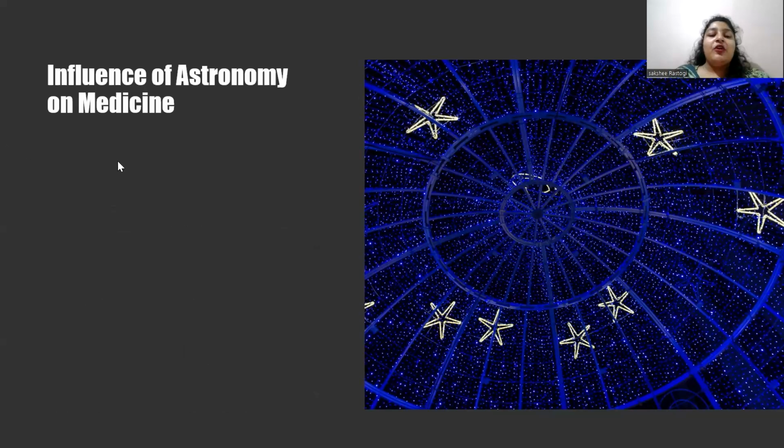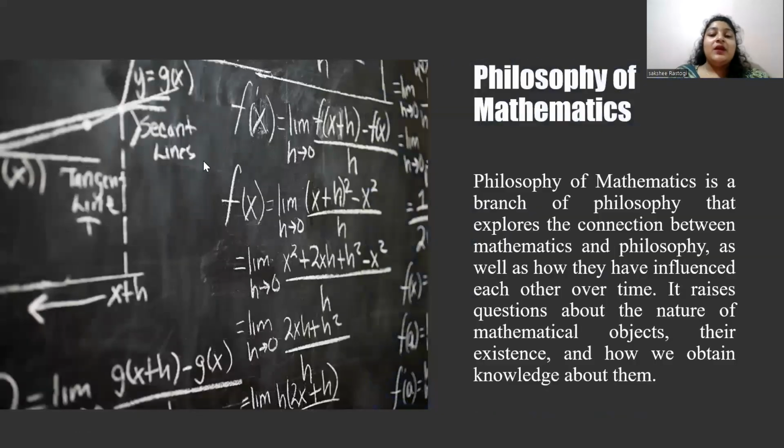So, what is the philosophy of mathematics? It is a branch of philosophy that deals with the fundamental nature of mathematics, its foundations, and its applications. Some of the central questions in the philosophy of mathematics include: What is the nature of mathematical truth? What is the relationship between mathematics and reality? How do we know mathematical truth? What is the nature of mathematical objects, for example, numbers and geometrical shapes? How does mathematics relate to other areas of knowledge such as science and logic?